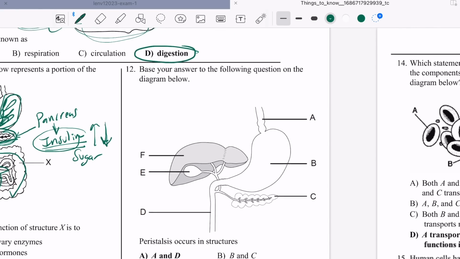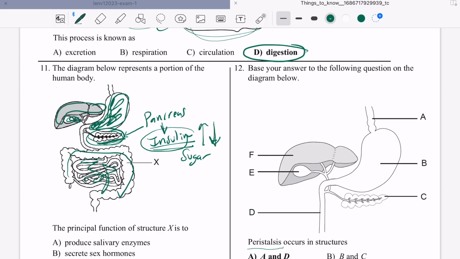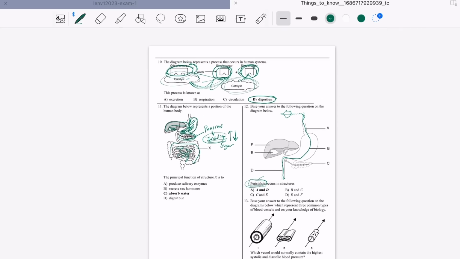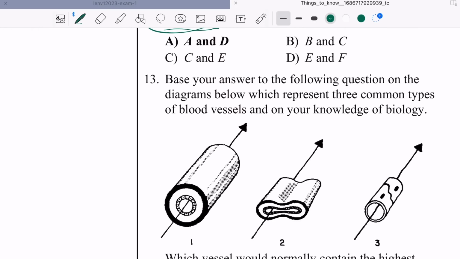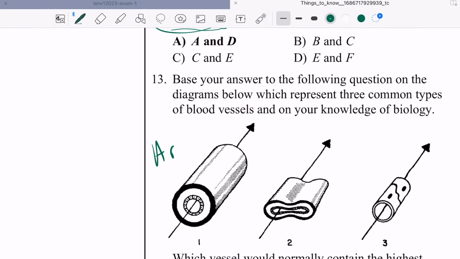Okay, what is this? Peristalsis. Peristalsis is the muscular contraction of your digestive system. So here's your mouth, right? And then you eat something and then you initiate the swallowing process with your tongue. And then the muscles push your food down the esophagus. Then it pushes the food through your stomach, then through your small intestine. That pushing of muscles is called peristalsis. That's it.